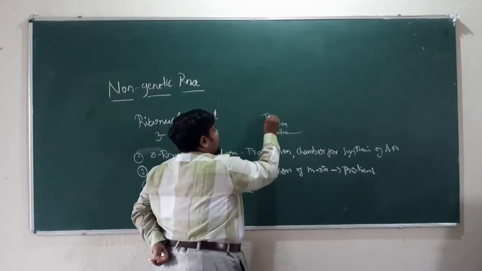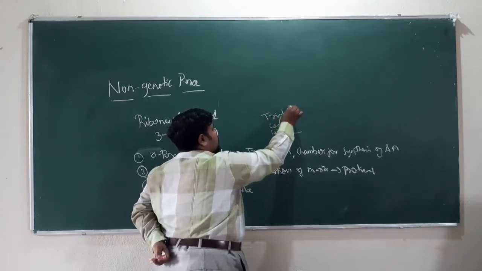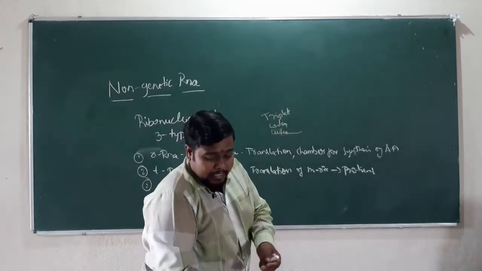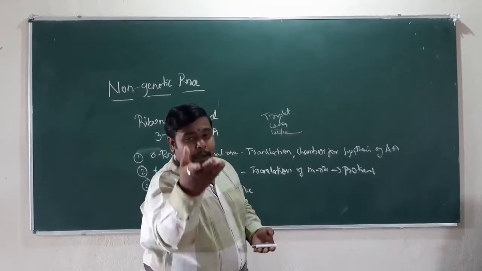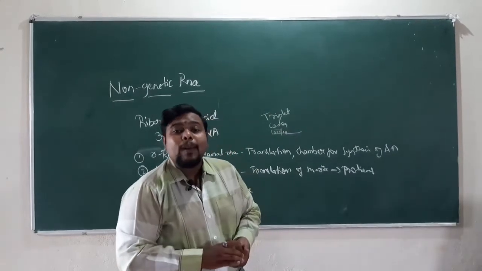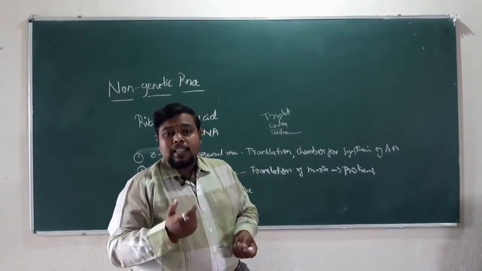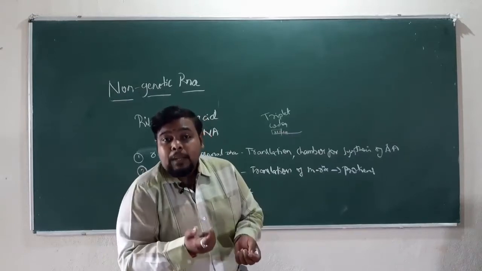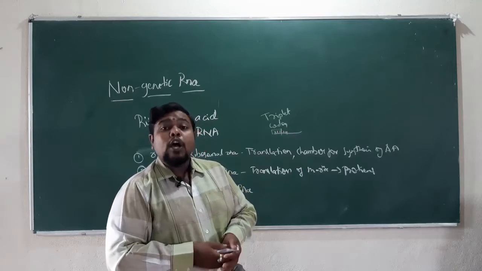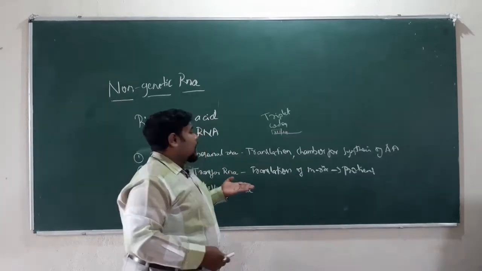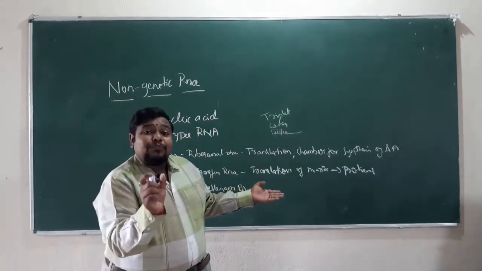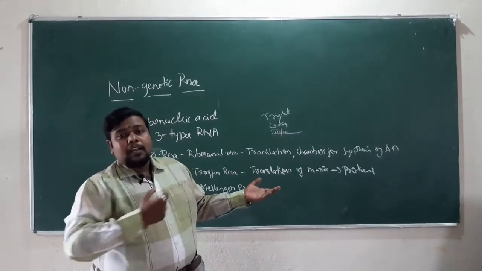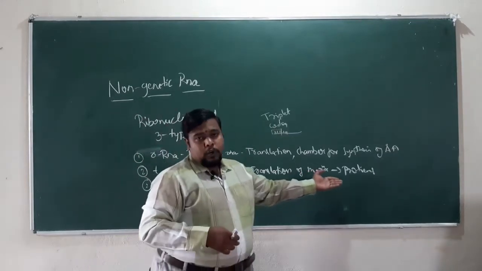Usually we call that a triplet codon. We have seen this in our genetic code. When I was teaching about the genetic code, I told you about the triplet codon nature. All the nucleotides are usually grouped in threes. That group of three nucleotides is called a codon here. So this particular tRNA will transfer or translate the language of the codon into protein here.